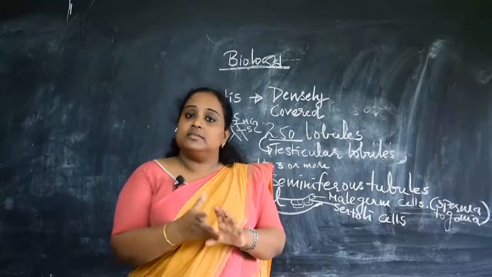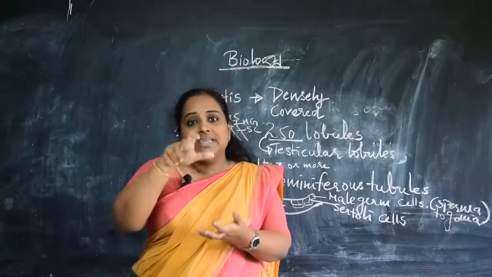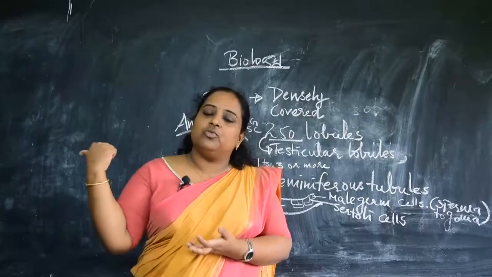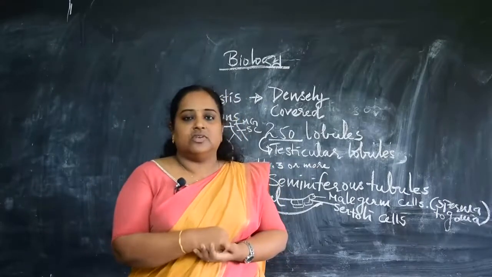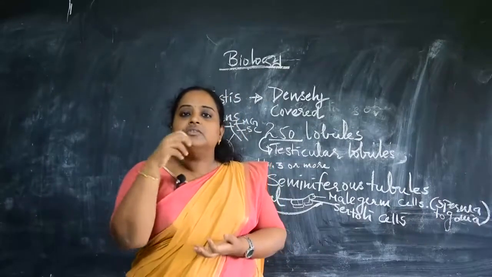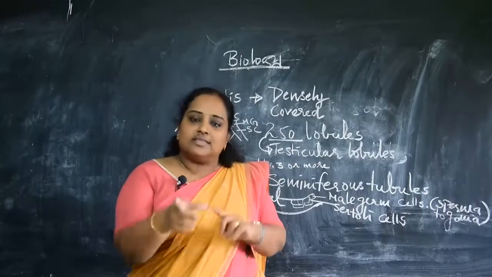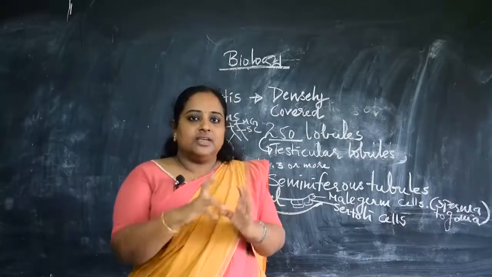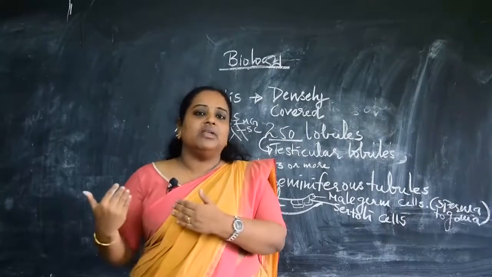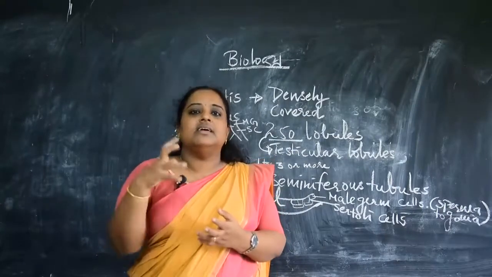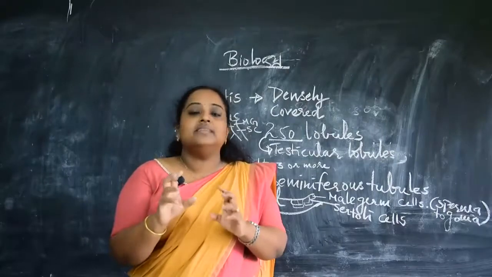That motility is necessary because the sperm has to reach the fallopian tube of the female reproductive tract for fertilization. So these secretions are very important, which is why they are called accessory glands. The secretions along with the sperm are ejaculated when the penis becomes erect, and this is called semen.